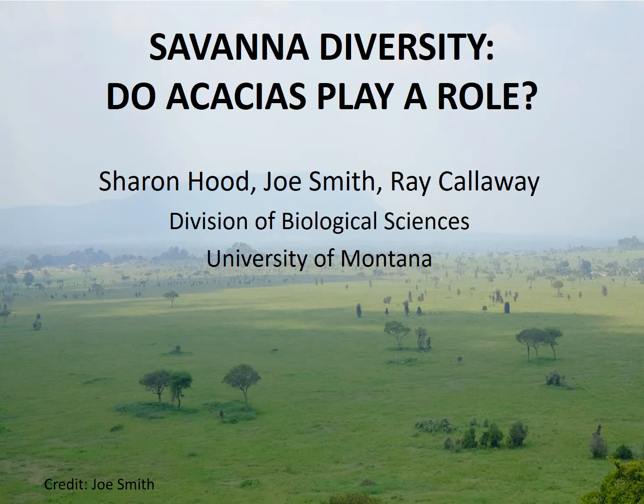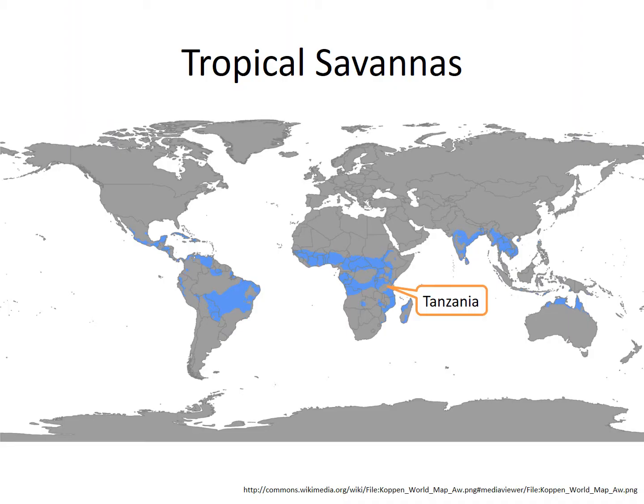Biomes are regions of the world that have similar climate, vegetation, and plants. Examples include temperate forest, rainforest, and deserts. This presentation focuses on plant diversity in the tropical savanna biome, which includes large portions of Tanzania, including Serengeti National Park. So what is a savanna?